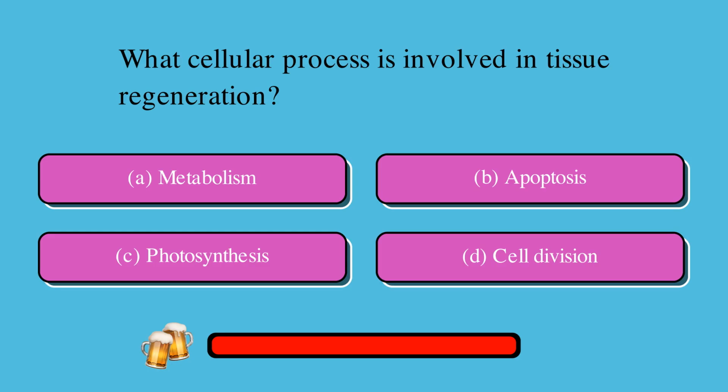What cellular process is involved in tissue regeneration? Is it A, metabolism, B, apoptosis, C, photosynthesis, or D, cell division? The correct answer is D, cell division.